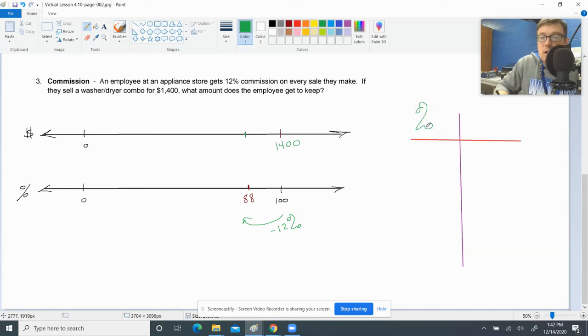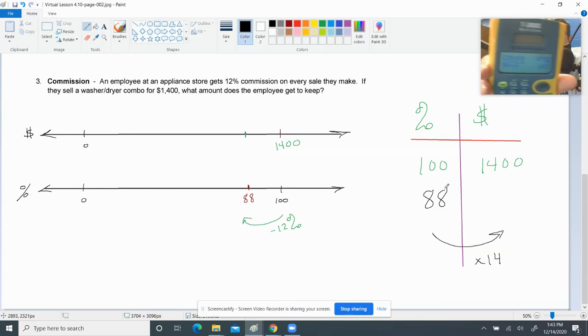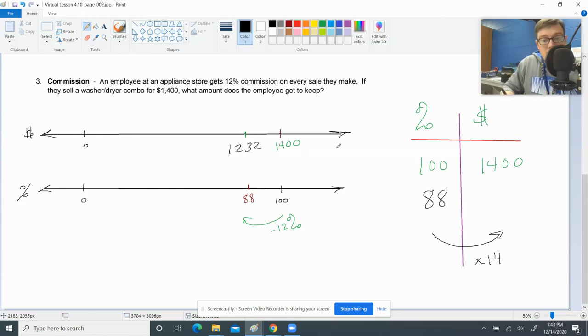So percent versus the dollar, we know that 100% is $1,400. Whenever we divide these two, 1,400 divided by 100, that comes out really nice. It's just 14, right? And so we're looking for the 88%. This is a 12% loss, right? 88 times 14 is equal to 1232. So the price has been dropped down to 1232 for the company because 12% of that is given to the salesperson.